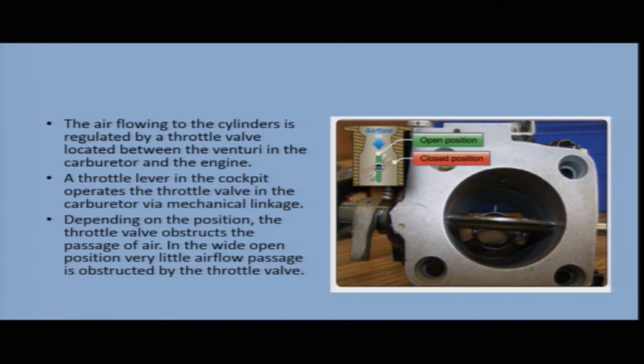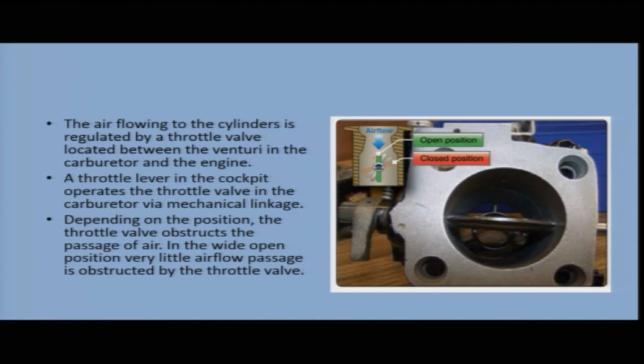A throttle lever in the cockpit operates the throttle valve in the carburetor via mechanical linkage. Depending on the position, the throttle valve obstructs the passage of air. In the wide open position, very little airflow passage is obstructed by the throttle valve. In the diagram, you can see there are various positions shown.